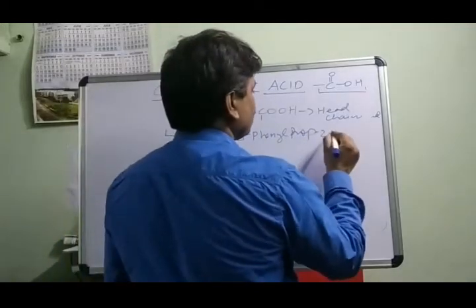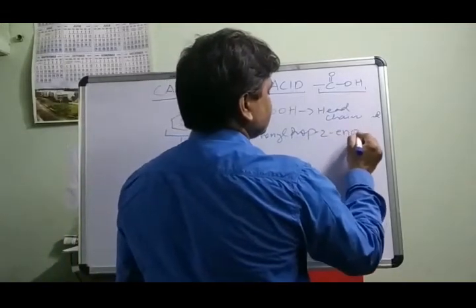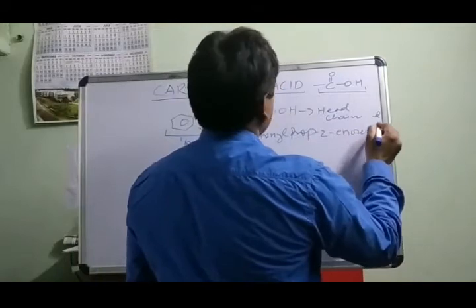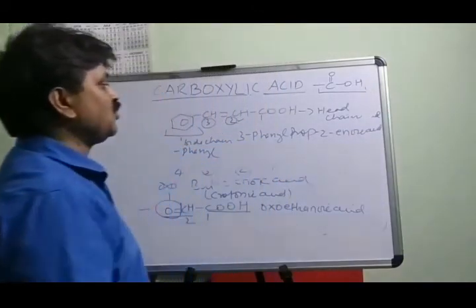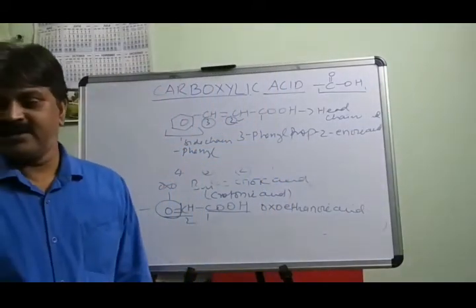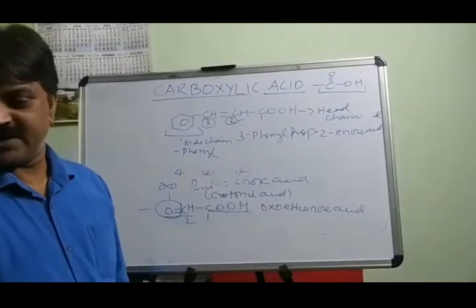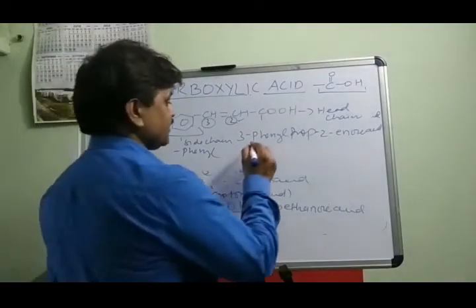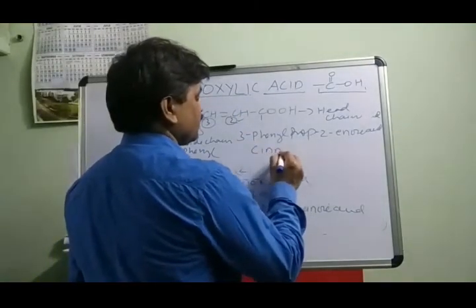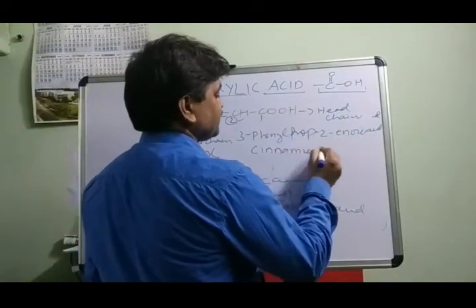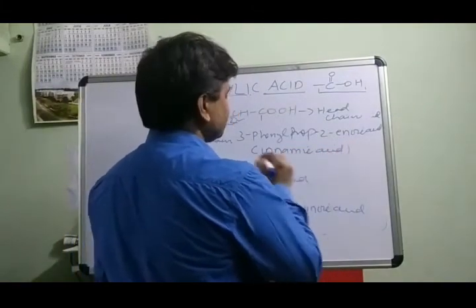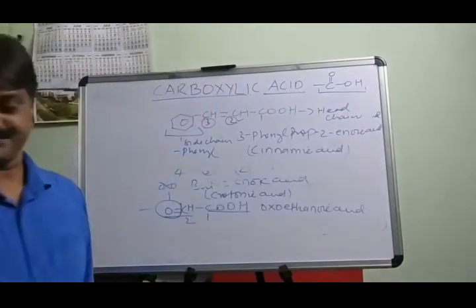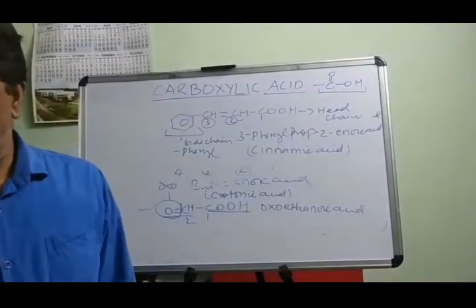Prop-2-enoic acid. So 3-phenylprop-2-enoic acid, and commonly this compound is known as cinnamic acid. Commonly known as cinnamic acid. Now, next compounds.